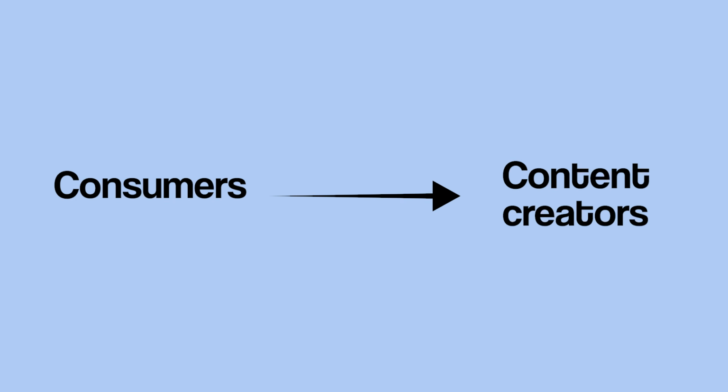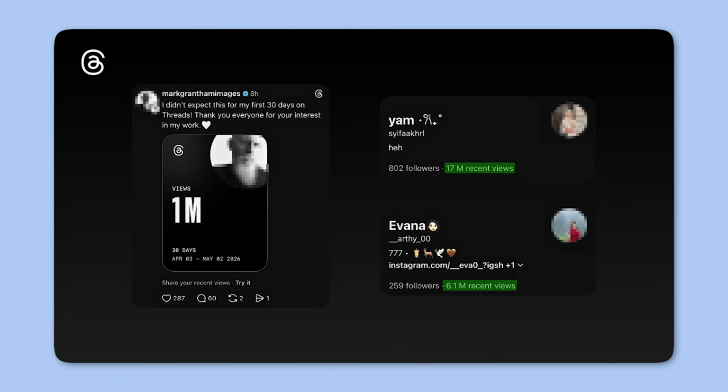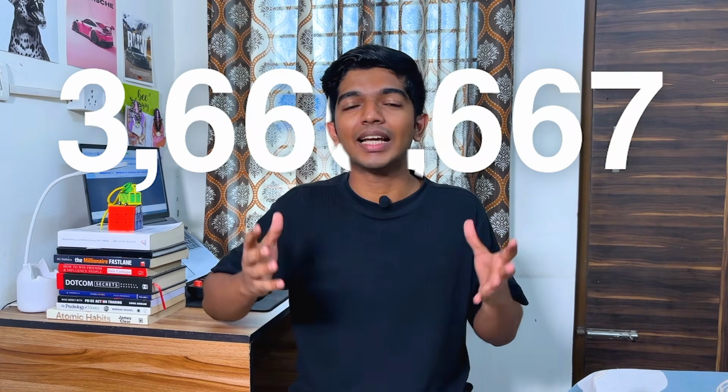And because of the discrepancy in the ratio of consumers to content creators, Threads is pushing out a lot of small creators to a very large audience. People with 500 to 1000 followers are getting 500,000 views to 10 million views and more.